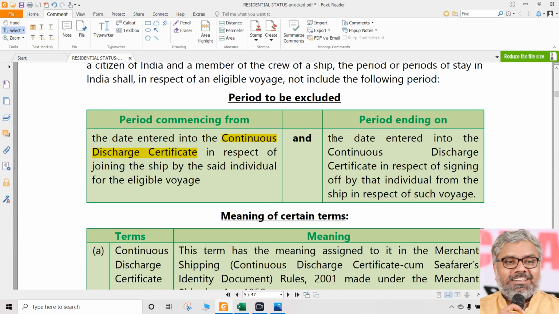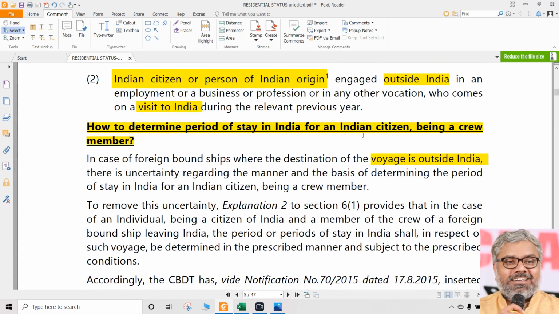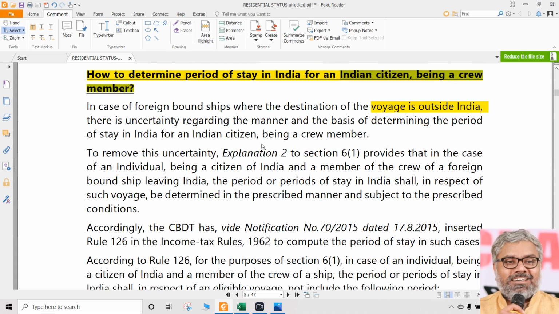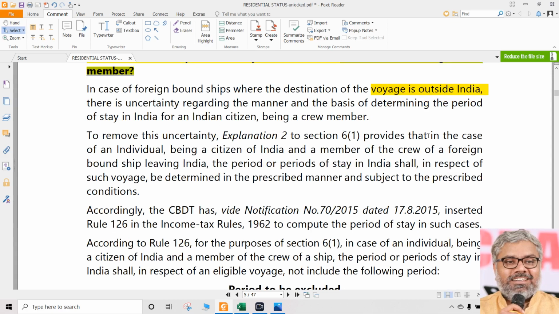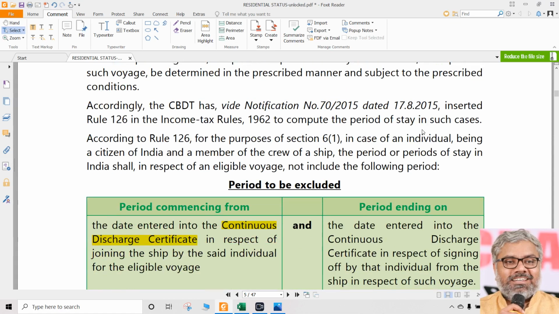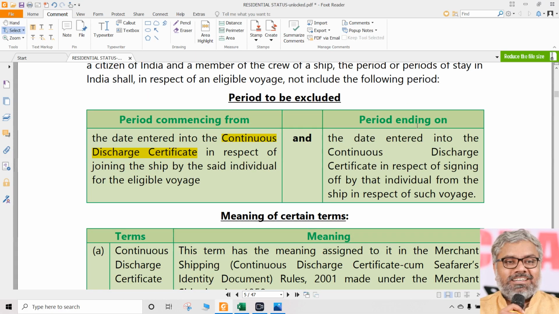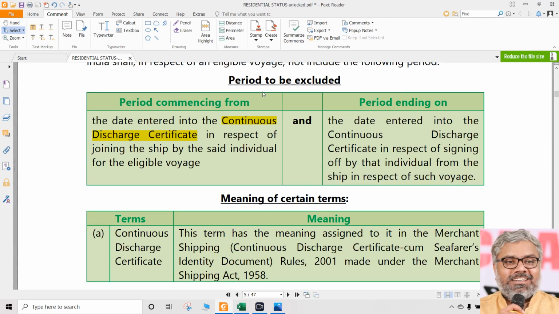But we are talking about whom? Not everybody. We are talking about a particular person. Which type of person? Who is an Indian citizen, that too who is a crew member. And in that case, crew member means not a passenger, he is a staff of the ship, staff of the voyage. So in that case, how to calculate the period of stay, and what is he talking about? We are talking about the period to be excluded. Which period is to be excluded? We have to see. The period commencing from the date entered in the continuous discharge certificate in respect of joining the ship by the said individual for the eligible voyage.